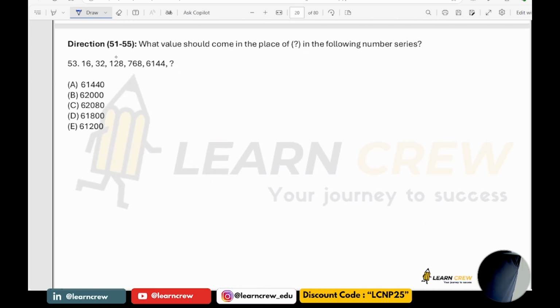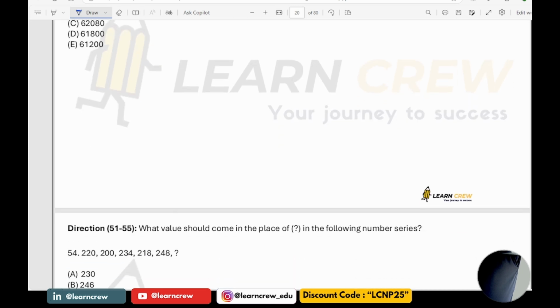Now 53. 16, 32: into 2, into 4, into 6. Am I correct? Into 6, then into 8, then into 10. Into 10 means you will get 61440. Now 54th question.